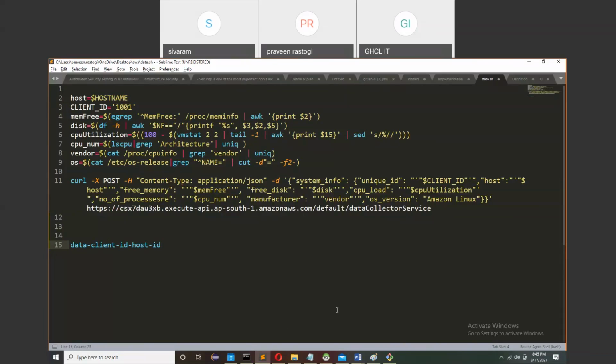So without seeing the data inside, you can clearly see from the file name that this is my data coming from this particular client and from this machine. If a particular client has thousands of machines, you can simply see the name and easily get to know from which machine you got this data, right? So that's why I have chosen this name.